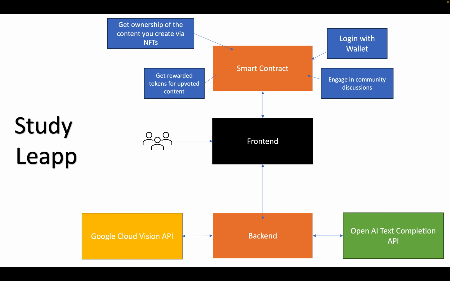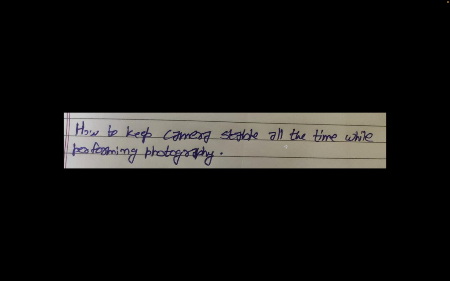Once that text is generated, it creates a user friendly, standardized template that could be viewed by other users as well, and could be added to the smart contract. The owners get the ownership of the content via NFTs, they get rewarded, and they can engage in community discussion. Okay, so this is an overview. Now let's get into the product and see how it works.